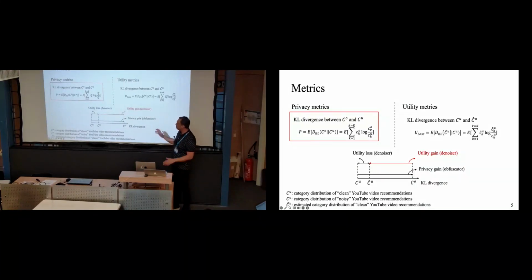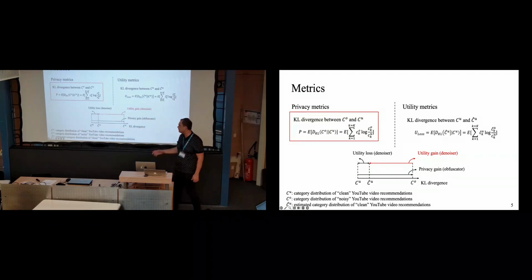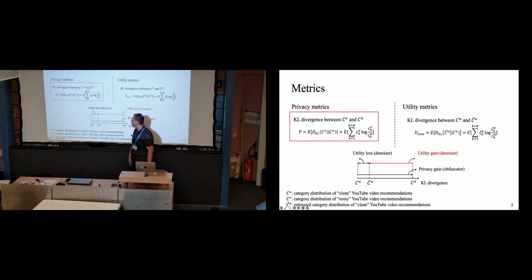And without going into too much detail, I want to at least give the basic intuition about our definition of privacy and utility. Like most obfuscation papers, we are trying to compute some notion of a distance between two distributions. In this particular case, privacy is defined by the KL divergence between the clean YouTube video recommendations that YouTube would have given us had we not had any obfuscation, versus the noisy recommendations that we get in the presence of obfuscation.